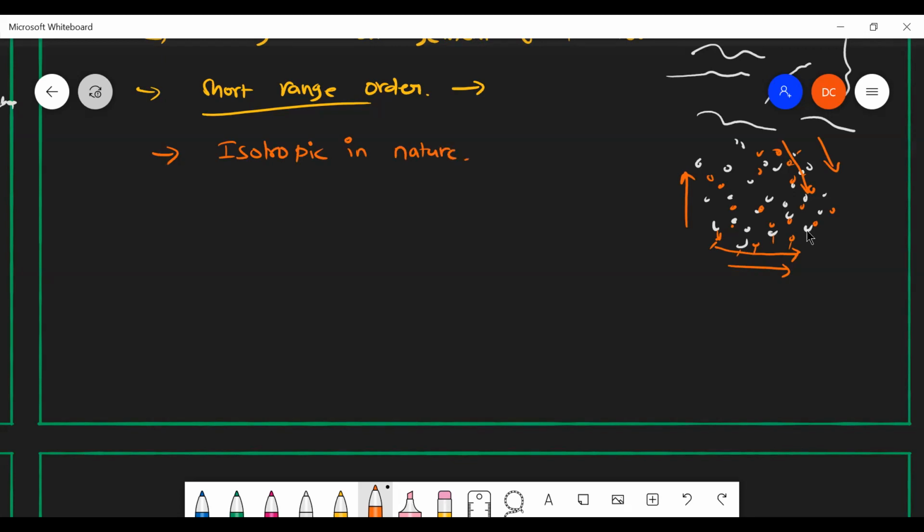Irregular arrangement of constituent particles, short range order and isotropic in nature, and they behave like a liquid. So they behave like liquids. That is why they don't have any sharp melting point. No sharp melting point.